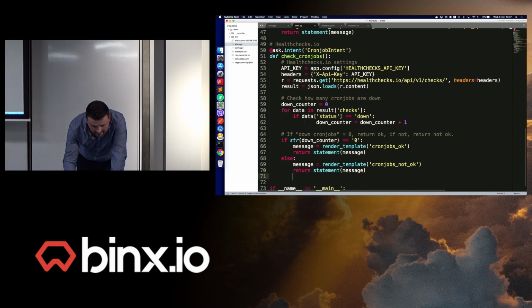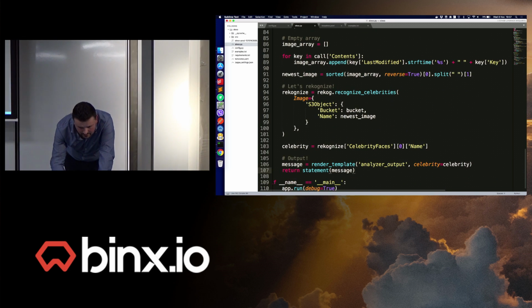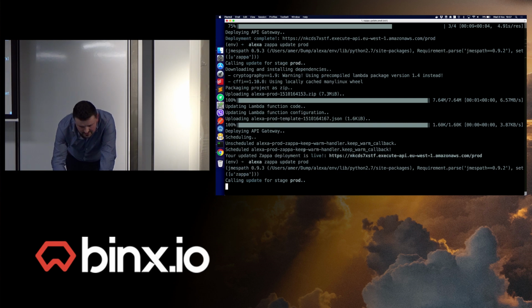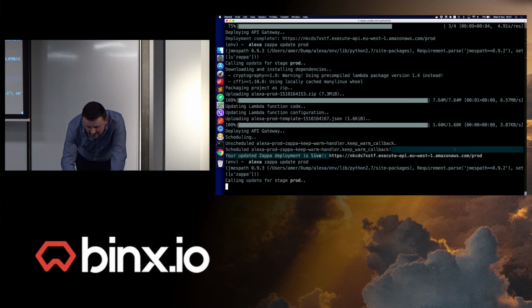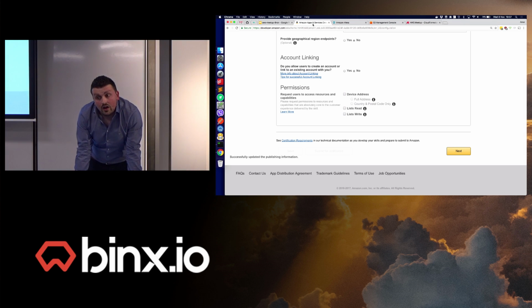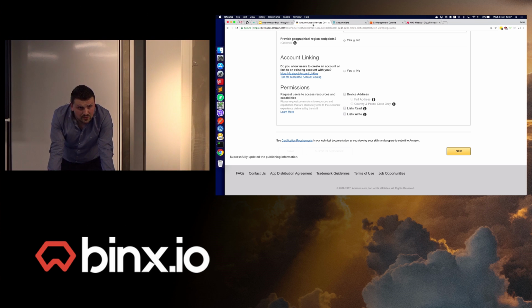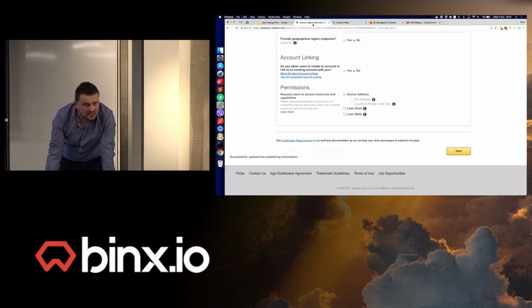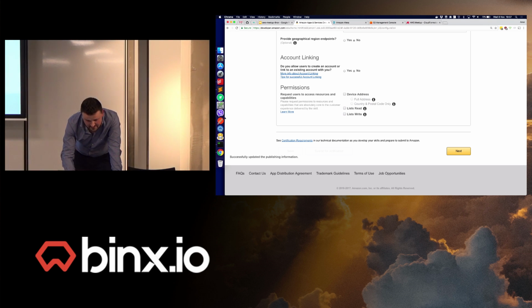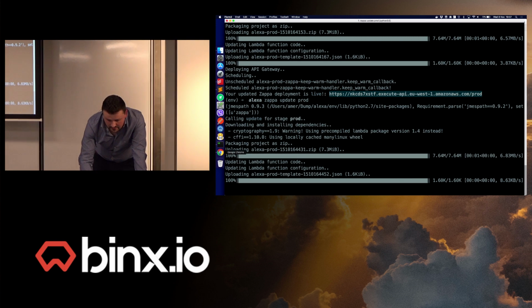Pasting this. Just update the environment again. Just a small question. Yeah, sure. It's the same way that you set up your AWS credentials for your CLI as well. So it's just the credentials file that you have in your .aws folder, in this case. This is going to work.